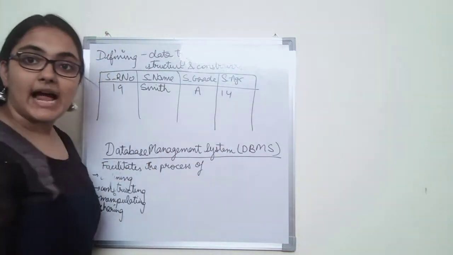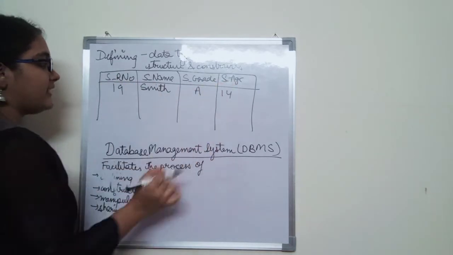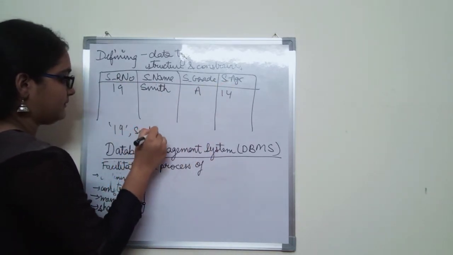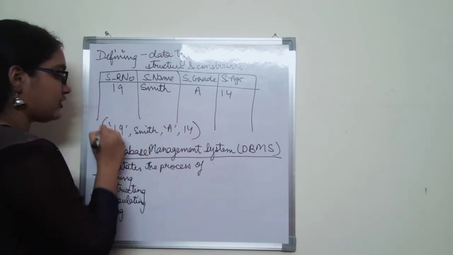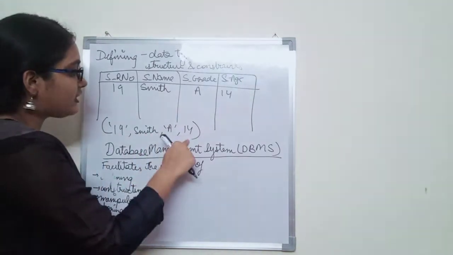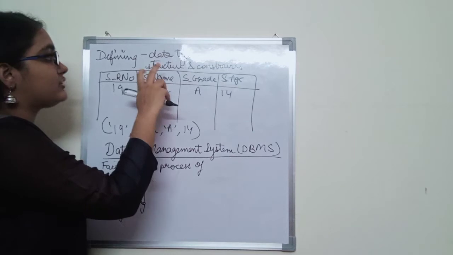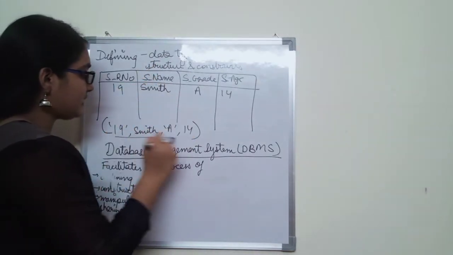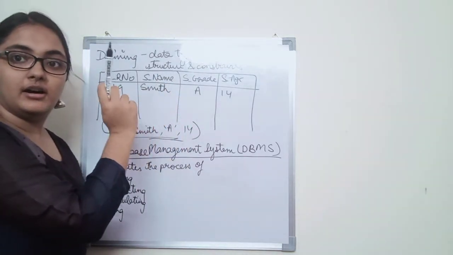So that is the structure of each record. That is, every record should be of the type 19 Smith A and then 14. That is the structure of each record, right? So the structure of each record also needs to be stored inside the DBMS, and specifying the structure also comes under defining the database.